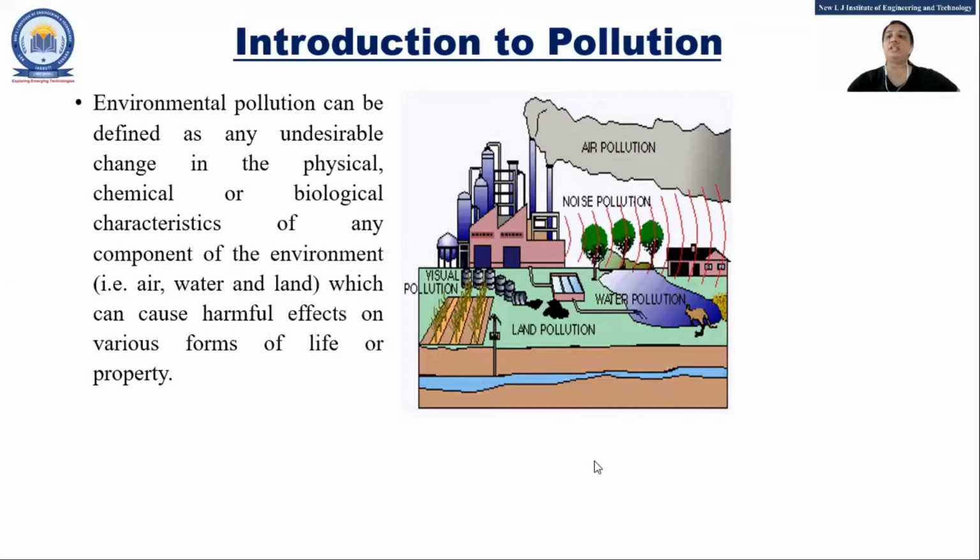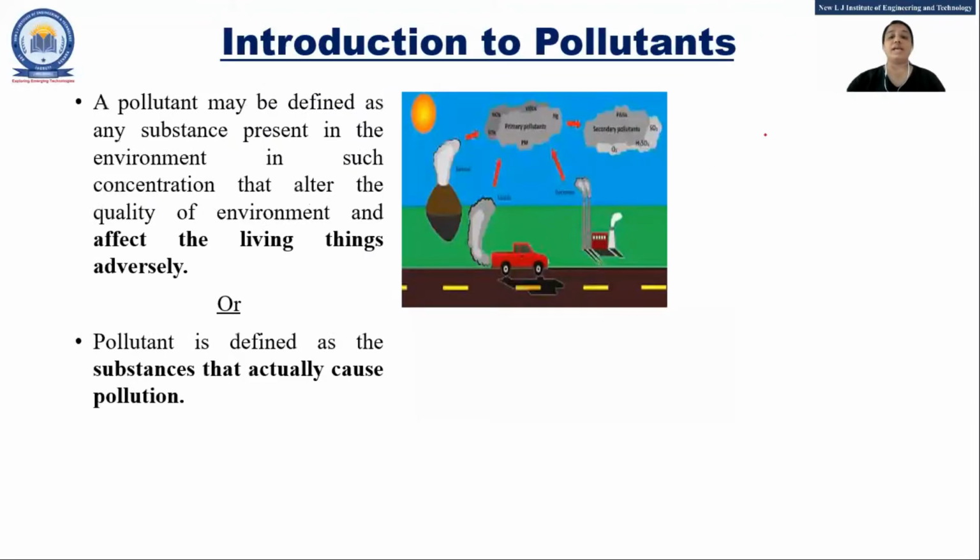Now, the substances because of which there is a change in the physical, chemical or biological characteristics of any component are known as pollutants. A pollutant is any substance present in the environment that may harm living things or any organism.